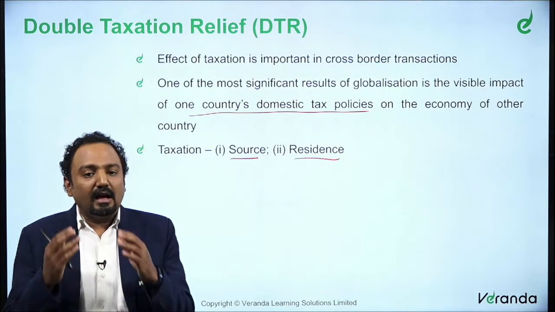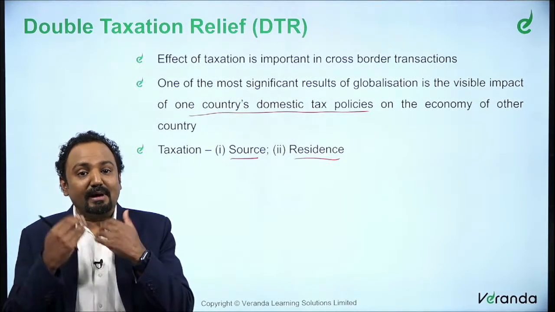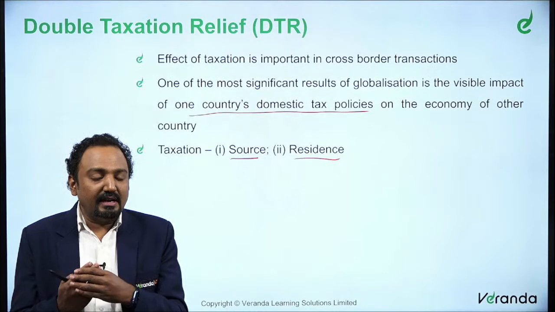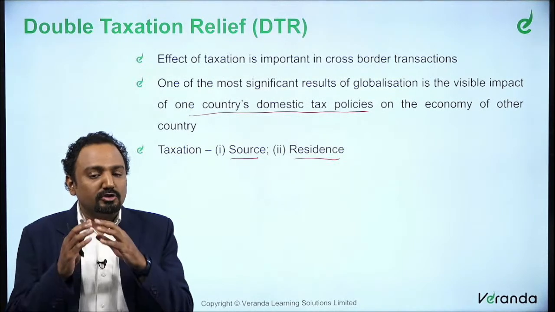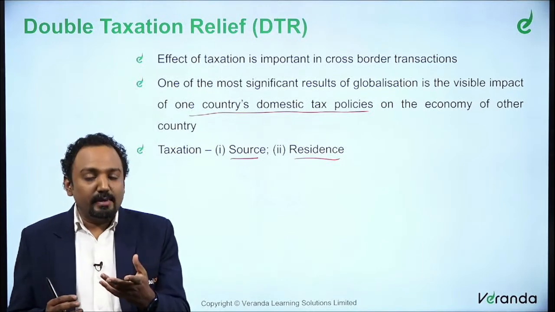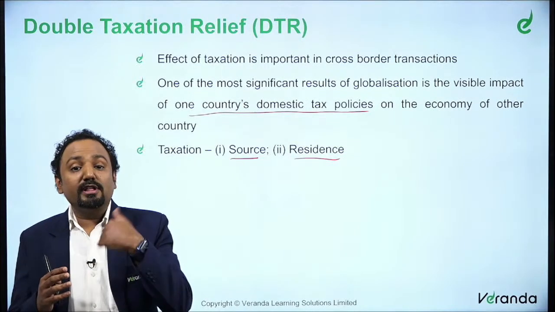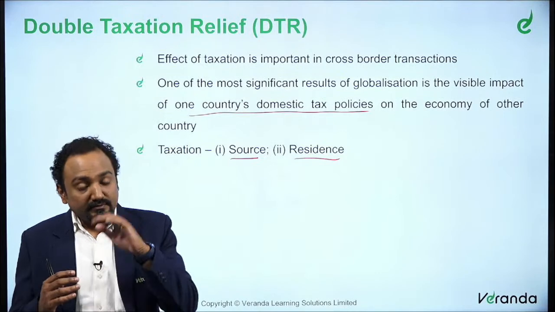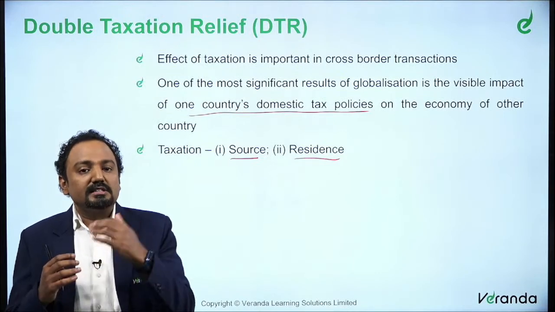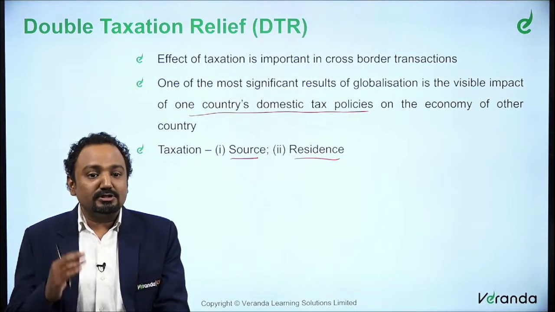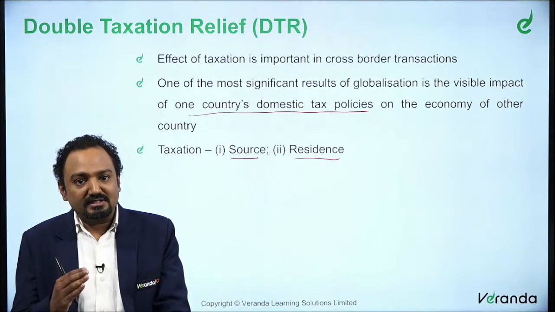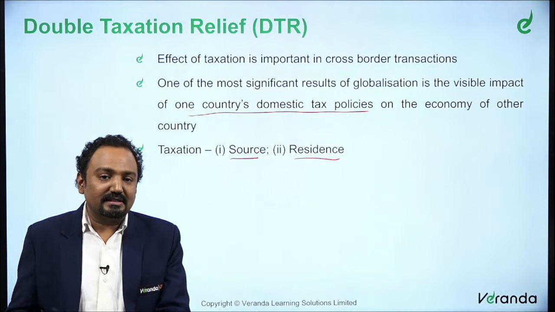It is typically where the income arises. We also saw in section 9 that certain income could be deemed to accrue or arise in India. Such income will be deemed to be taxable in India even though they are not a resident of this country. Even though they are a non-resident, certain incomes become taxable in India on a source basis. So there are these two concepts, source-based taxation and residence-based taxation.